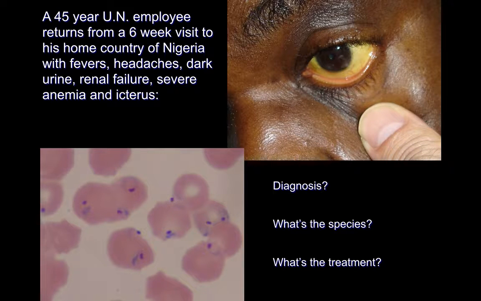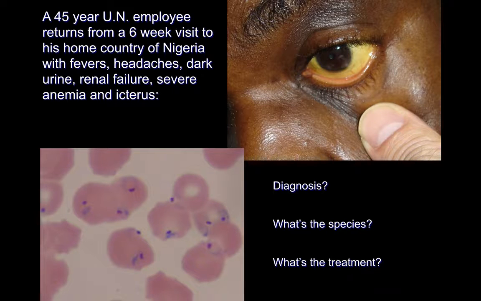And here in the image, you can see that there are several parasites infecting multiple red cells. So the likely diagnosis here is going to be Plasmodium falciparum, based on the fact that we are dealing with multiply infected cells and a patient who's presenting with severe symptoms, including renal failure.